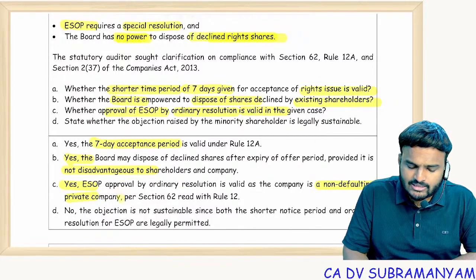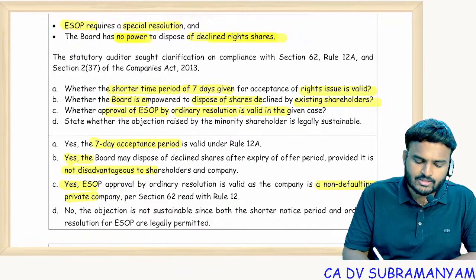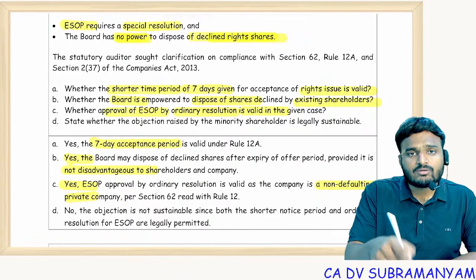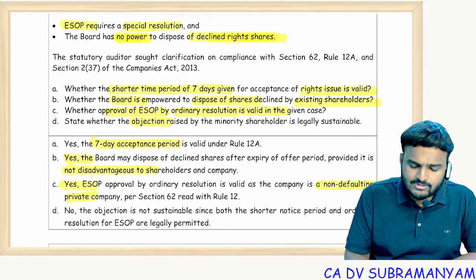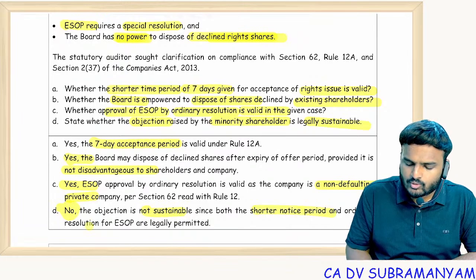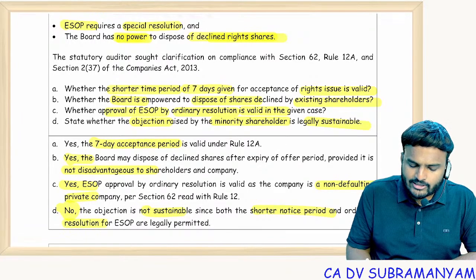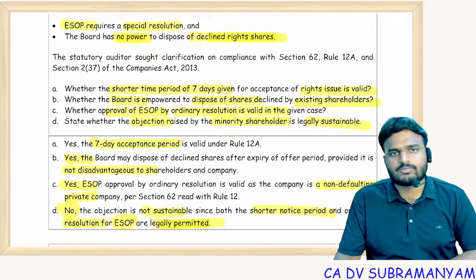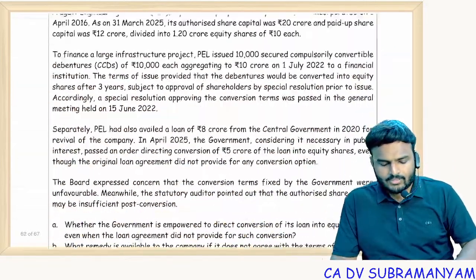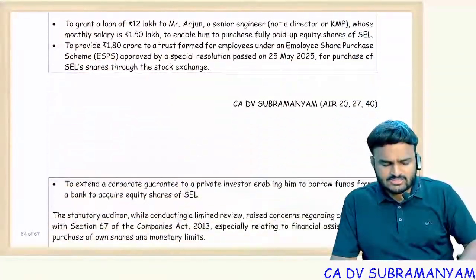If it is a public limited company, then definitely special resolution is needed. If it is an IFSC company, OR is enough. Whether the objection raised by the minority shareholder is legally sustainable? No. The objection is not sustainable since both the shorter notice period and ordinary resolution for ESOP are legally permitted. Let's see how many questions are still pending.